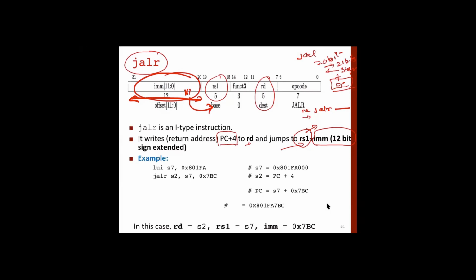Now RS1 may contain the PC value or may contain something else. But RS1 is 32 bits, so our range can increase in this way. Okay, so it's quite simple in comparison to JAL.